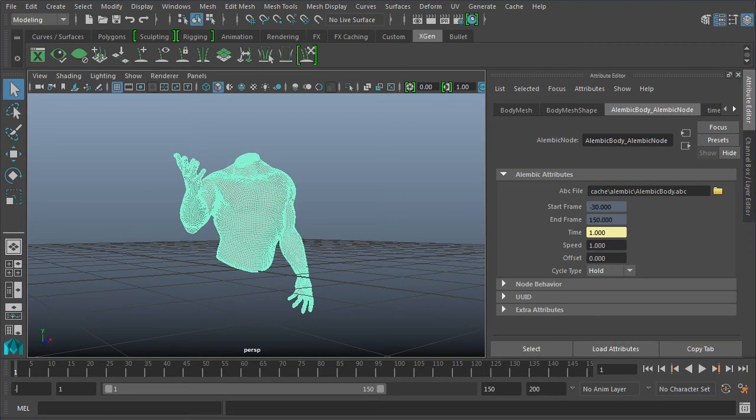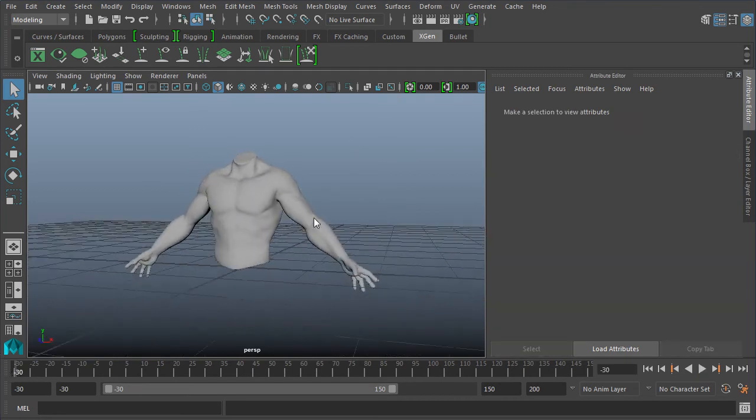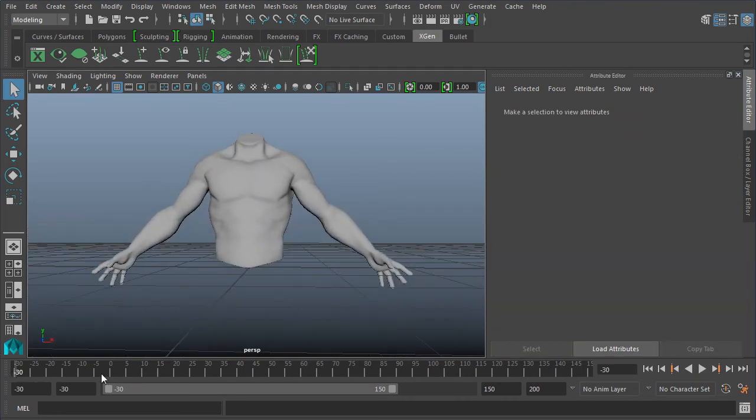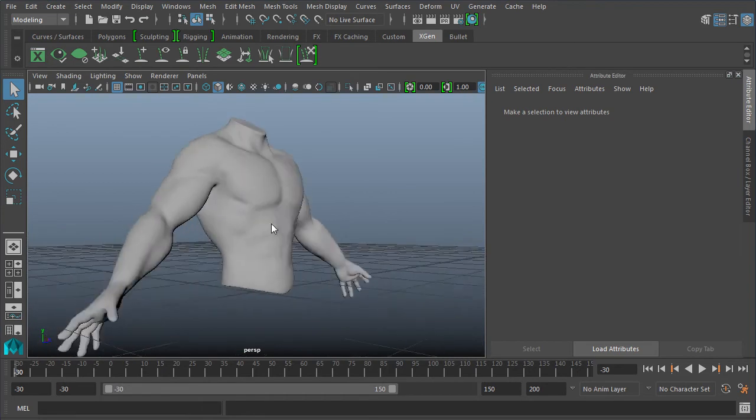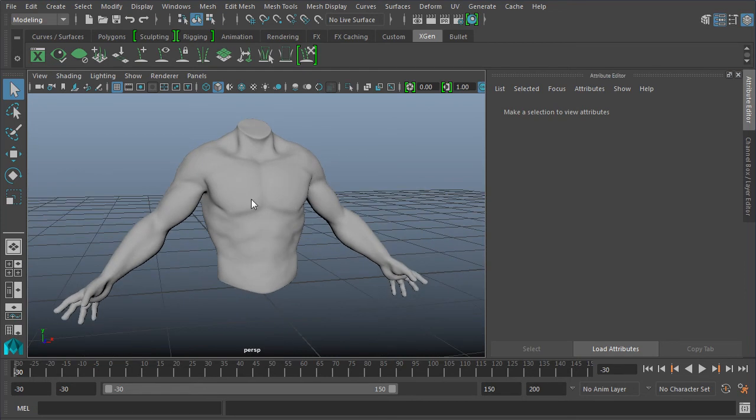Let's go ahead and see what's going on over there. Let me set this to be -30 and -30. And if I scroll back, you can see that actually puts our character into a neutral position. So I gave it about a 30 frame run up just so the fur will relax in case we do some dynamics on it. And I wanted to have this position here so that when I actually create my fur, I can use different types of mirroring tools, especially when I'm combing the fur. That way we can comb one side and mirror to the other. So just keep that in mind.